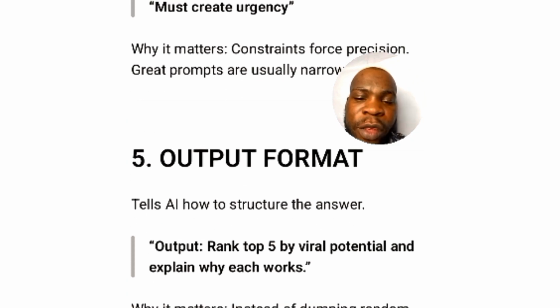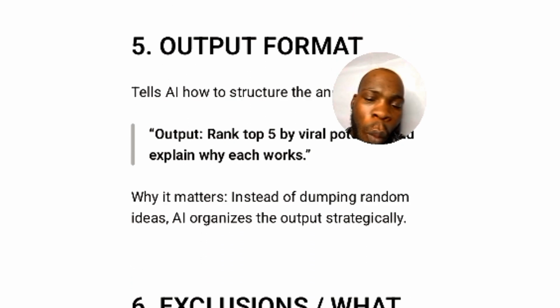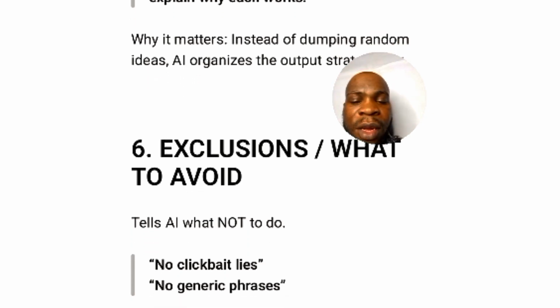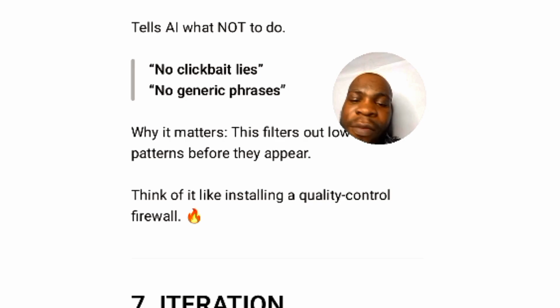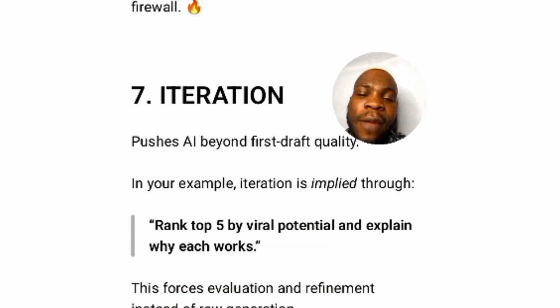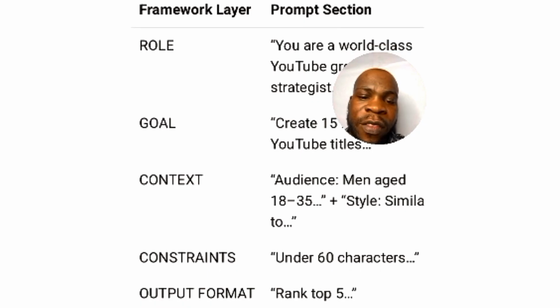The output: rank the top 5 by viral potential, explain why each works. And what to avoid: no clickbait, no generic phrases. And the last one, which is the iteration: rank the top 5 by viral potential and explain why it works. So this is the prompt.